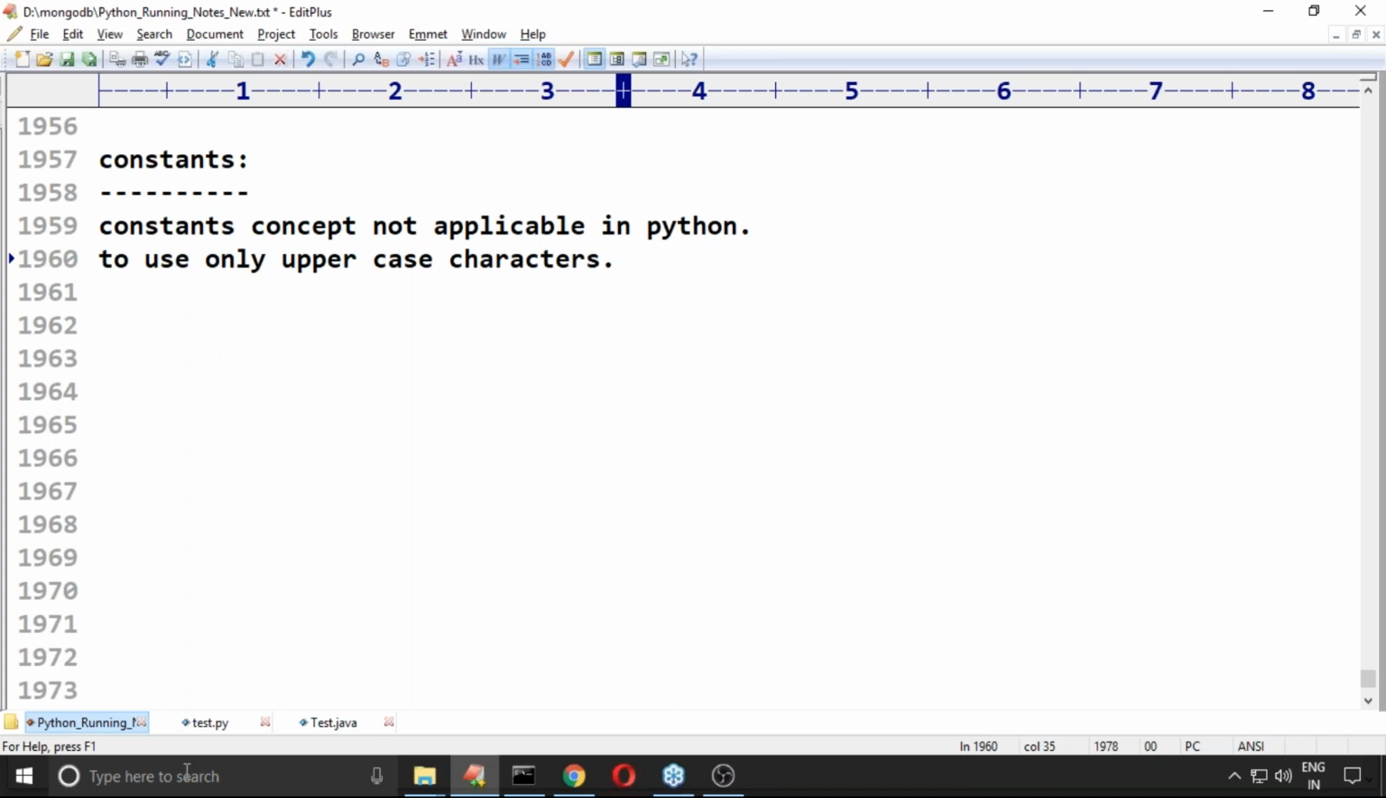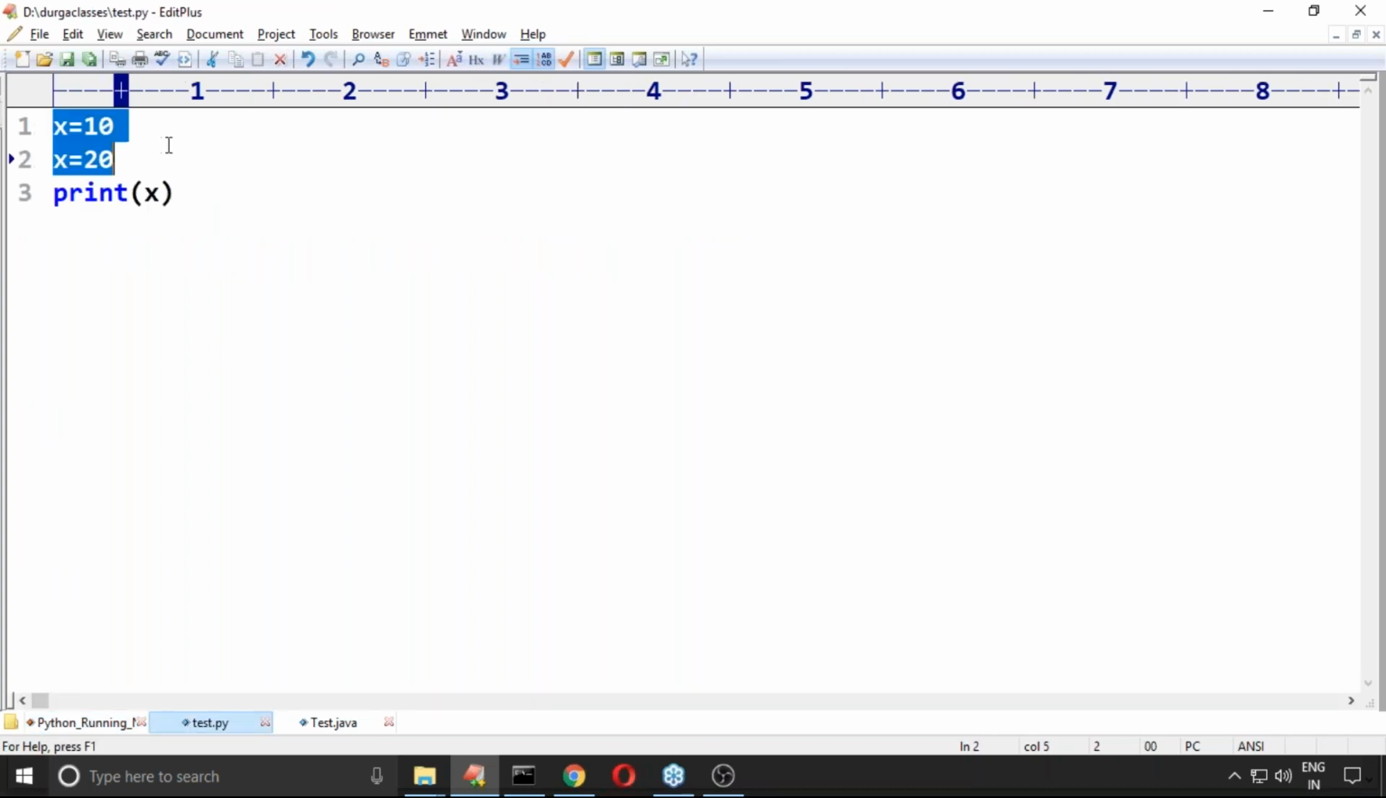Suppose here, something like MAX_VALUE is equal to 10, like this I'm trying to take. Now why am I using only uppercase characters? I'm creating the feeling that this value should not be changed. This value I'm making as a constant. My intention is not to change this value. So just to indicate that, I'm using this convention. Remember this carefully.